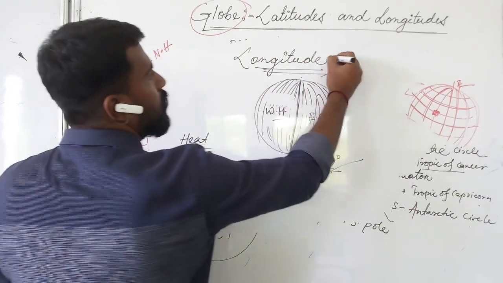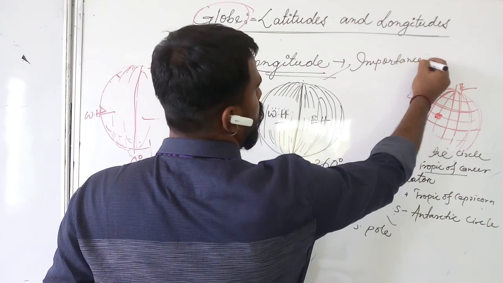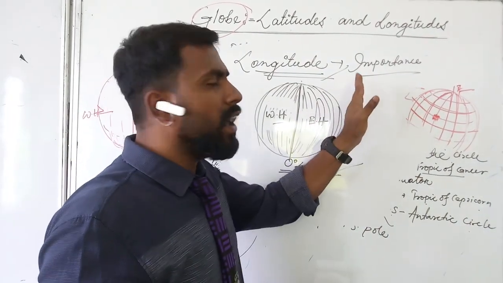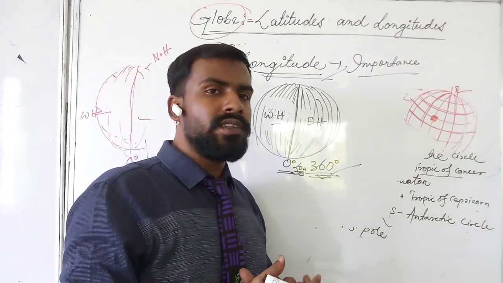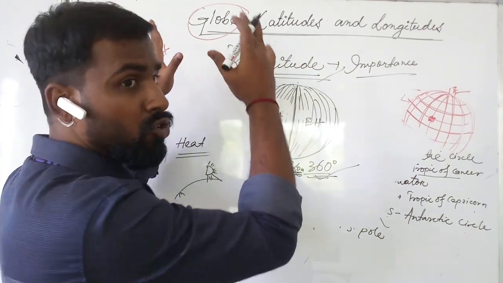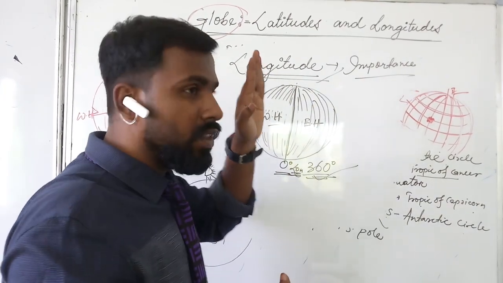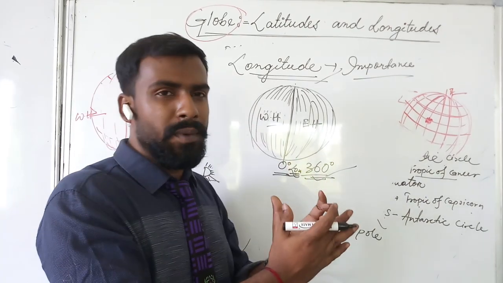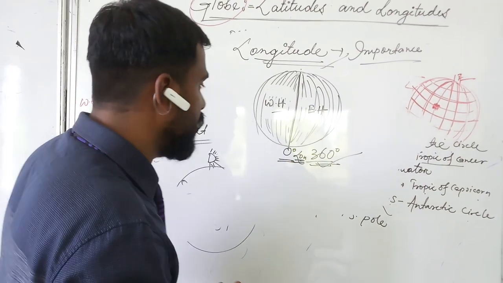Now, importance. What is the importance of longitude? The importance of longitude is that it helps us to avoid time confusion. The first story which I discussed, we saw that there are 4 hours time gap. So what type of logic is behind this? Why is this 4 hours gap there? Longitudes will help us to sort out this type of confusion.